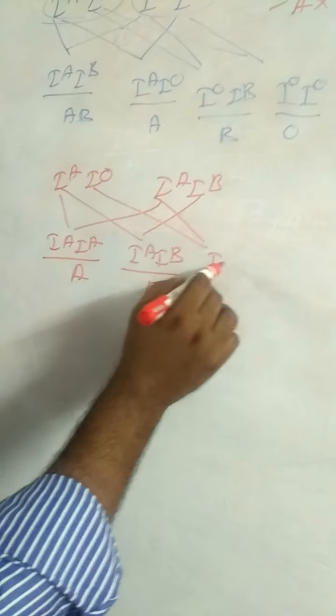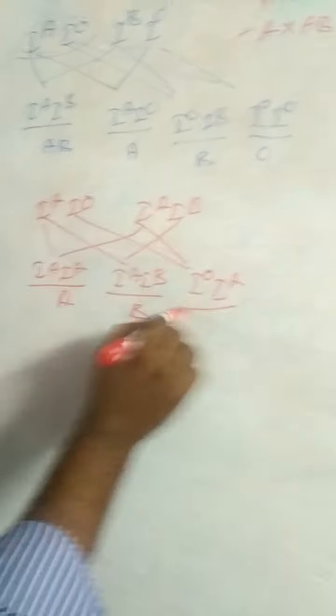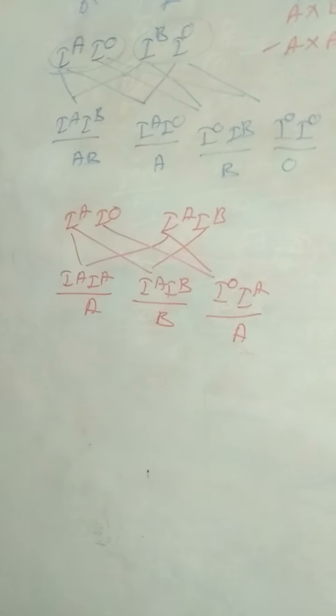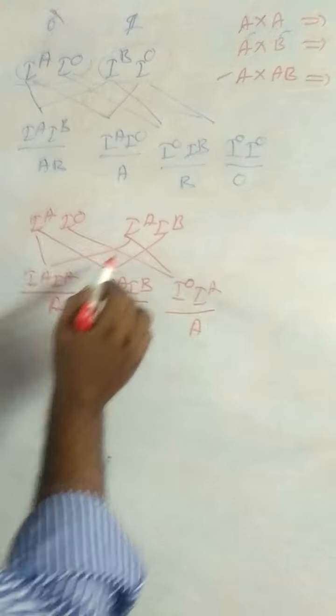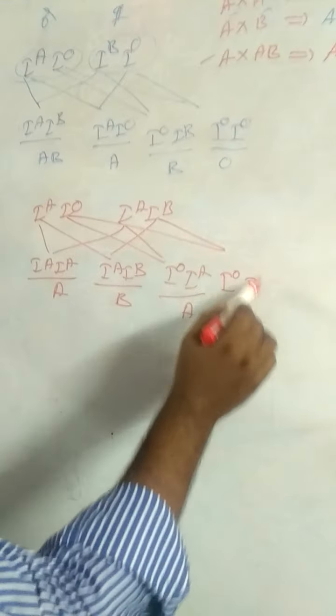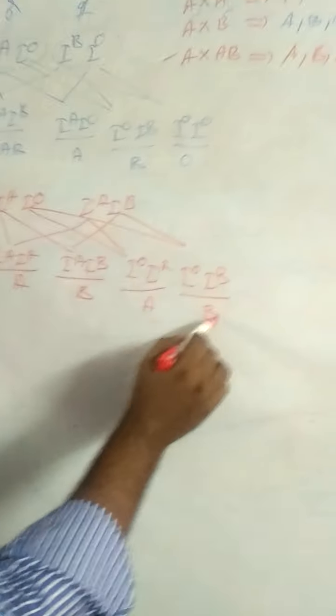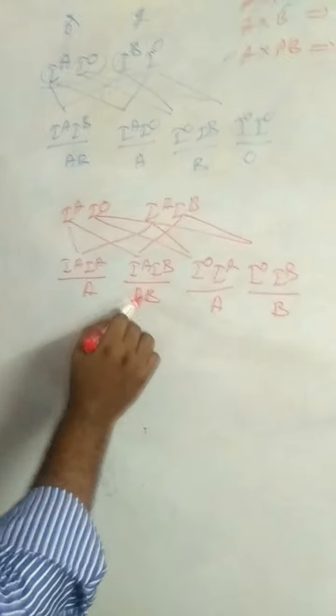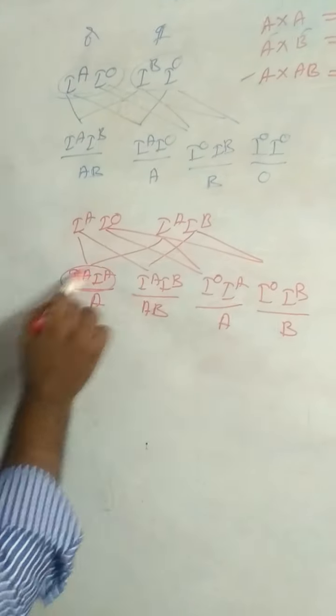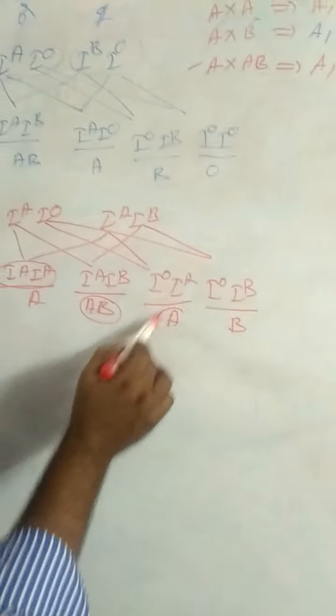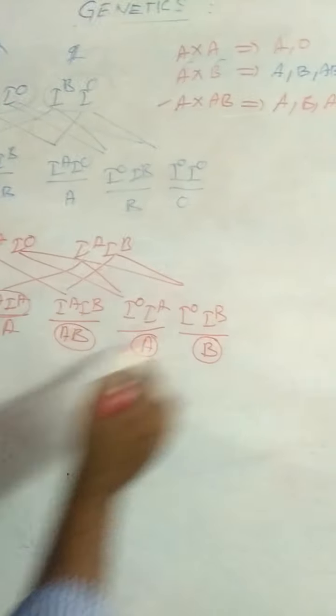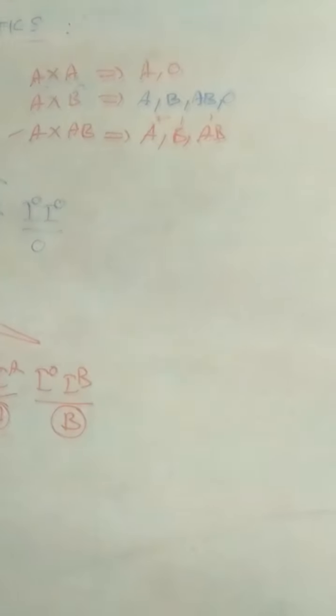IO IA, this is A blood group. Last is IO IB, this is B blood group. So in this case, the result is 2 A's, 1 B, and 1 AB.